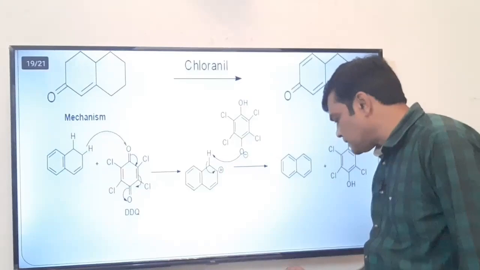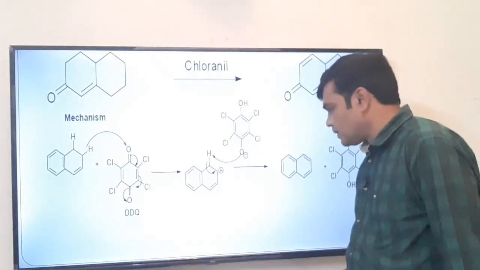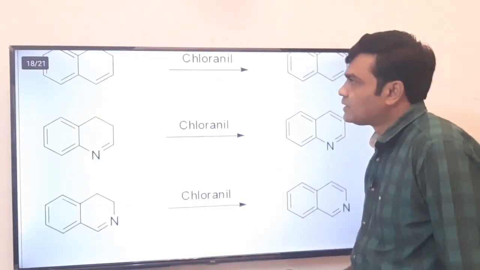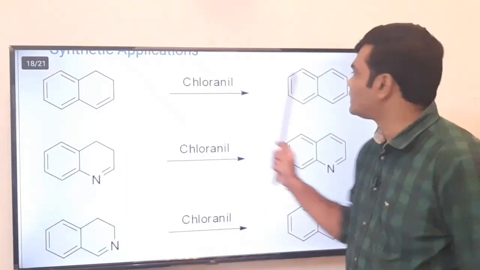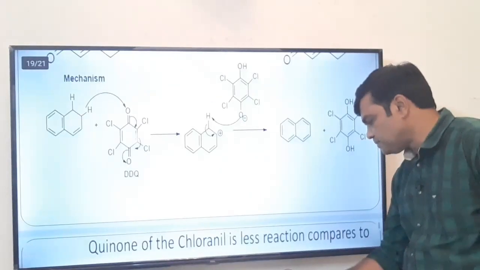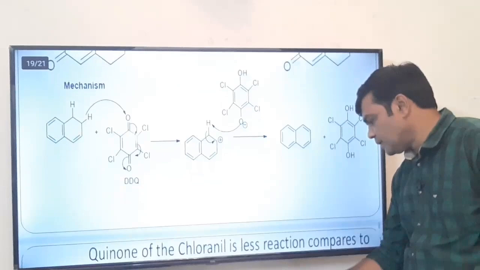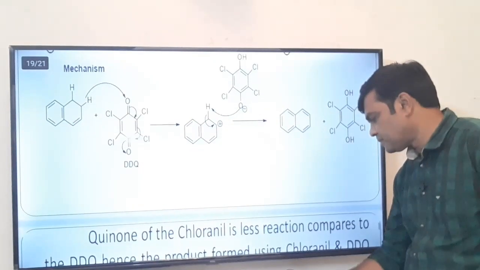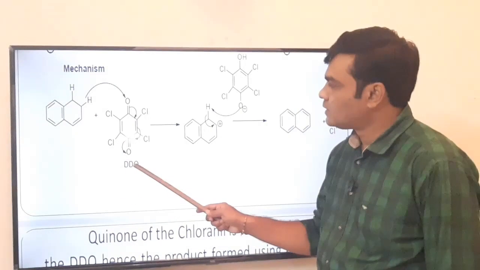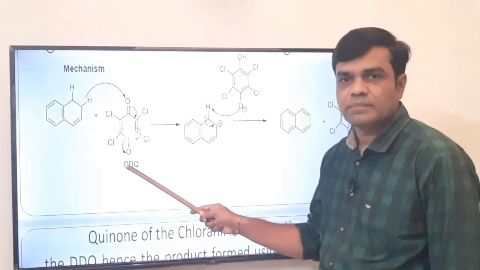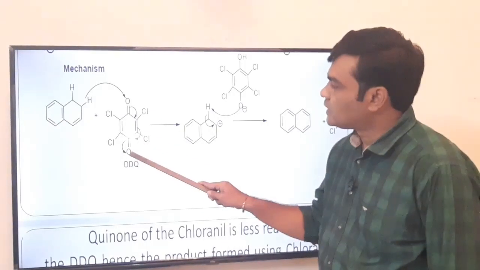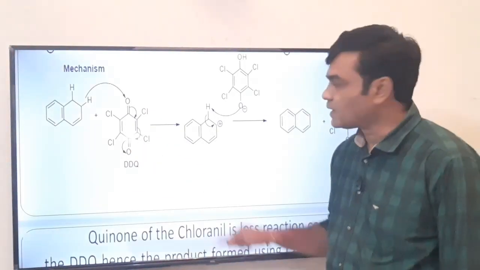Let us see the mechanism of this first reaction, that how this is converted into naphthalene, that is aromatic compound, by using chloranil. Yes, this is non-aromatic. This is not DDQ, it is chloranil. The pi bond is open here because oxygen is more electronegative than carbon.